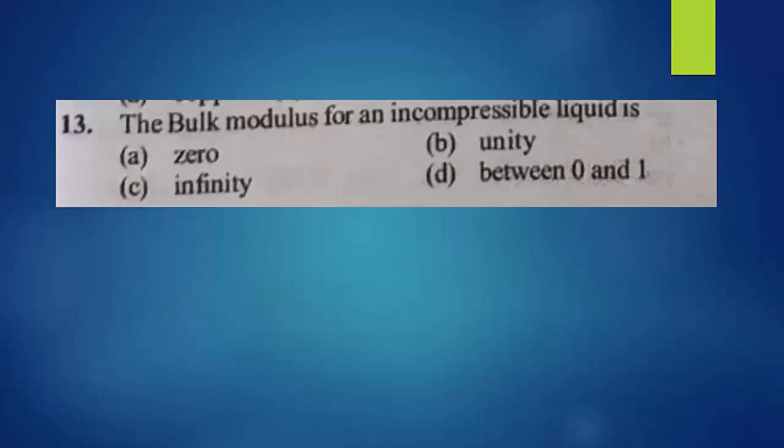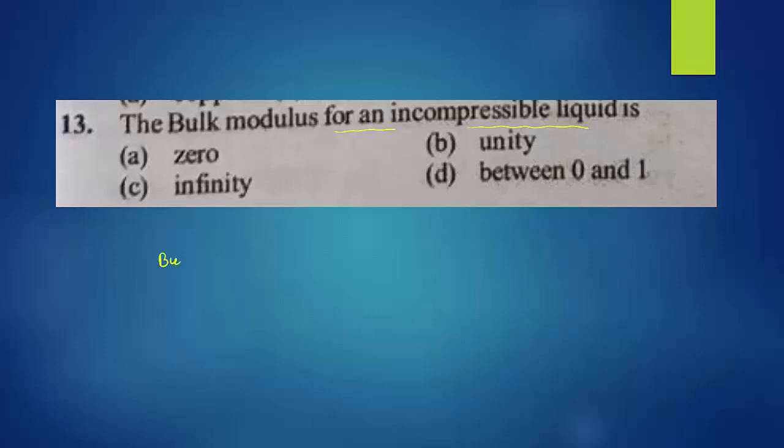13th question. The bulk modulus for an incompressible liquid is: 0, unity, infinity, or between 0 and 1. First we have to know what bulk modulus is.